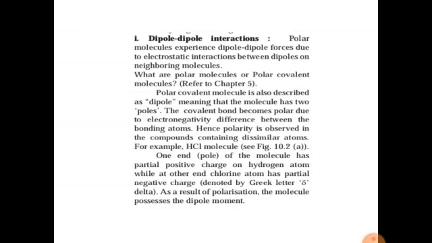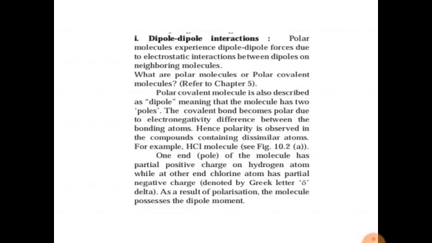You have already seen: a polar covalent molecule is also described as a dipole, meaning that the molecule has two poles. The covalent bond becomes polar due to the electronegativity difference between the bonding atoms. Hence, polarity is observed in compounds containing dissimilar atoms, such as HF, HCl, HBr.